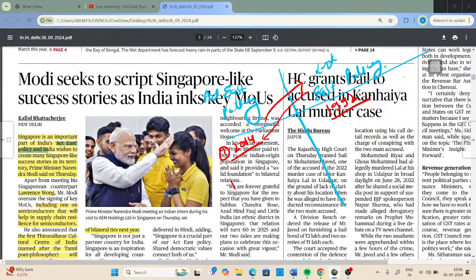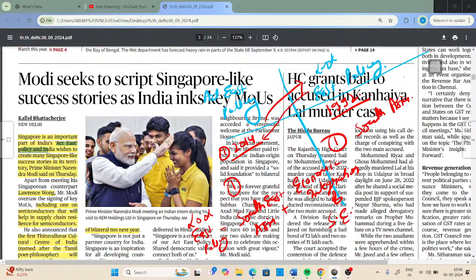Now, Look East policy was mainly focusing on Southeast Asia, and it was limited to only economic integration of Southeast Asia. Now, what is the difference between Look East policy and Act East policy?